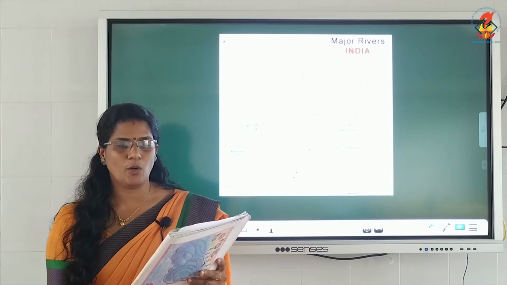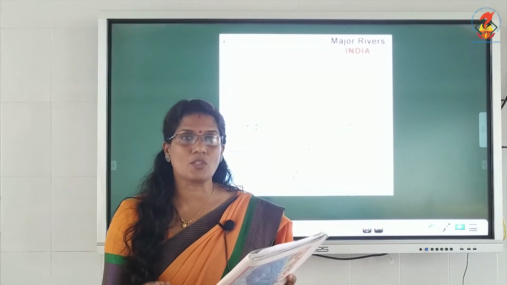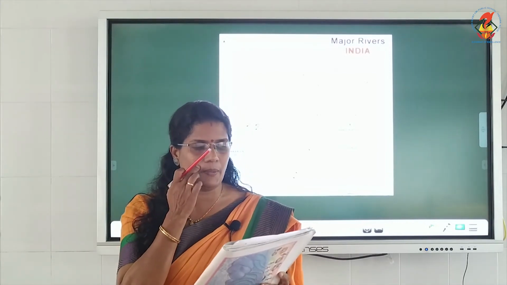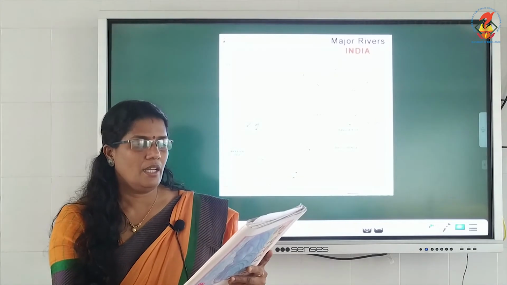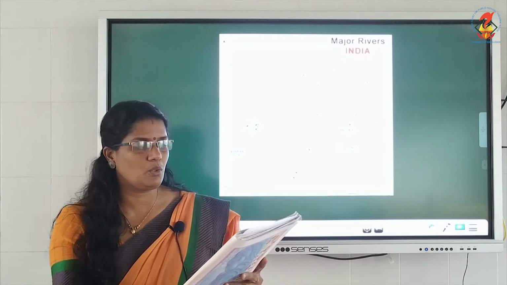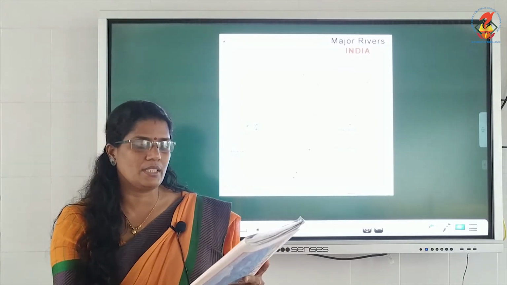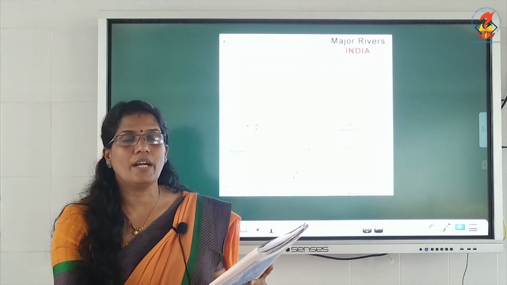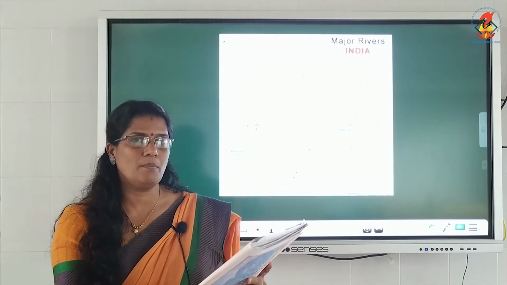These rivers have formed fertile deltas. At their mouth they have deltas, which provide fertile soil. The Sundarban delta is formed by the Ganga and Brahmaputra, which is also the world's largest delta. You can see the Sundarban delta, formed by the action of the rivers Ganga and Brahmaputra, which also flow into the Bay of Bengal.